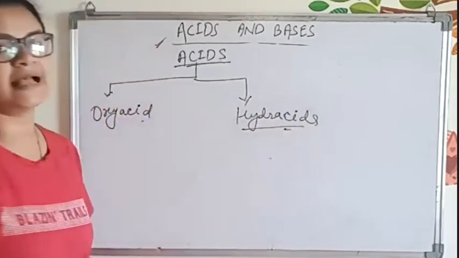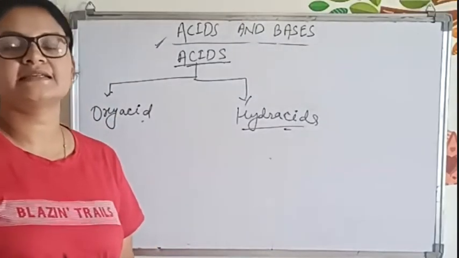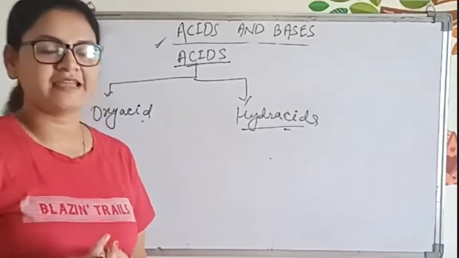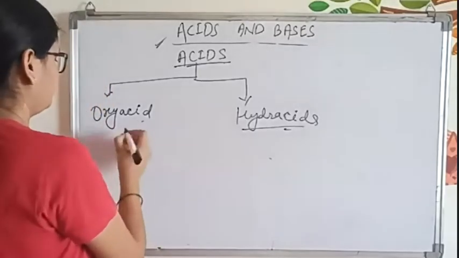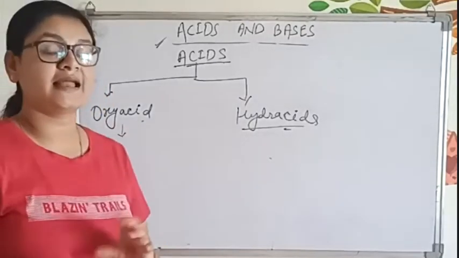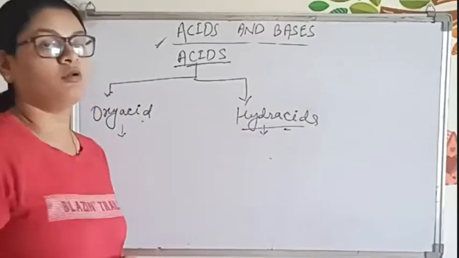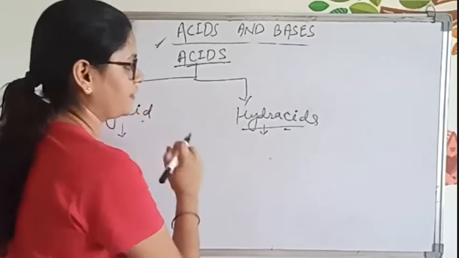Now what are oxyacids? Where oxygen and hydrogen both will be present. And in case of hydroacid, only hydrogen will be present. Can I have some examples of hydroacids?